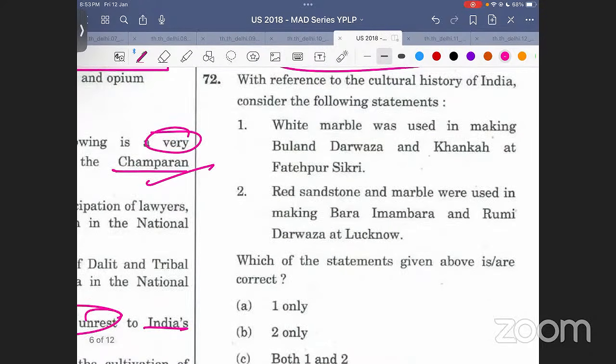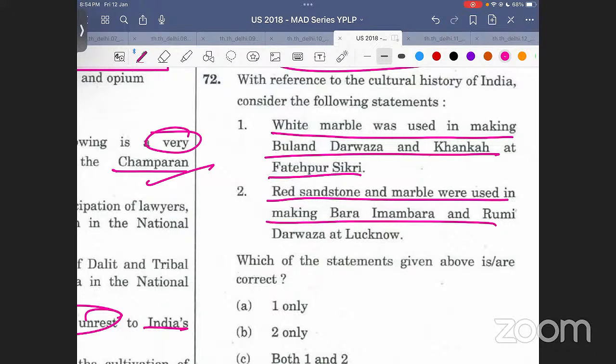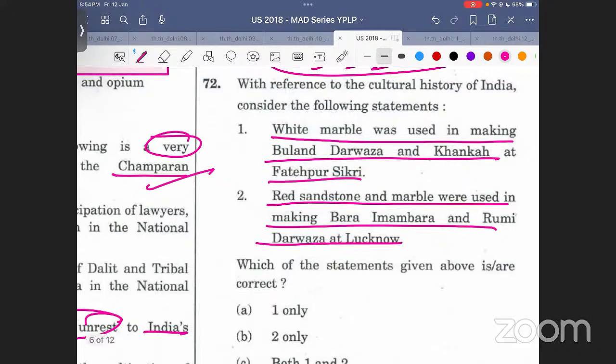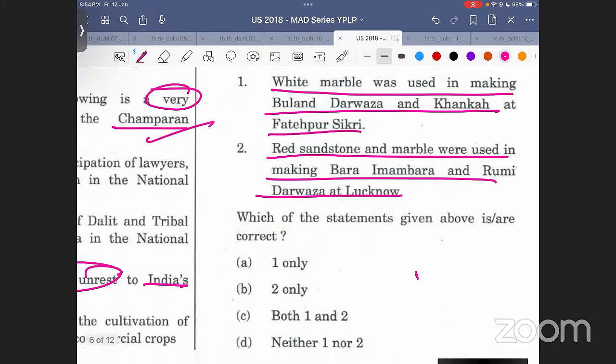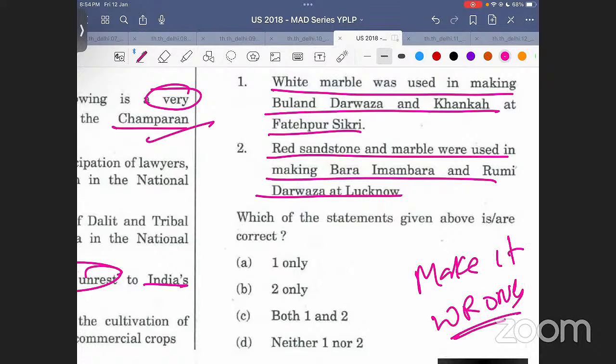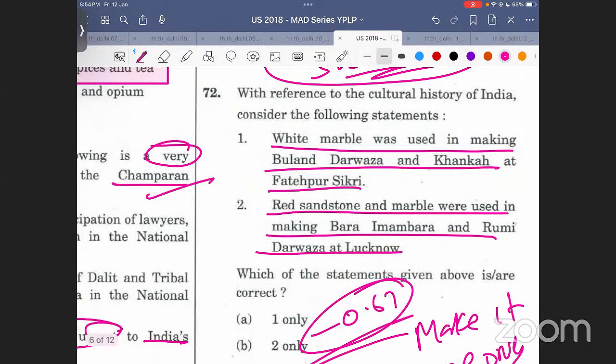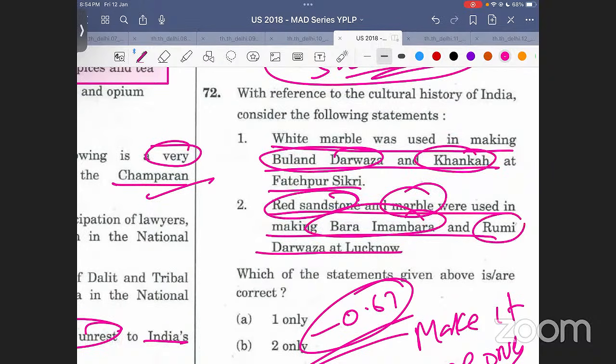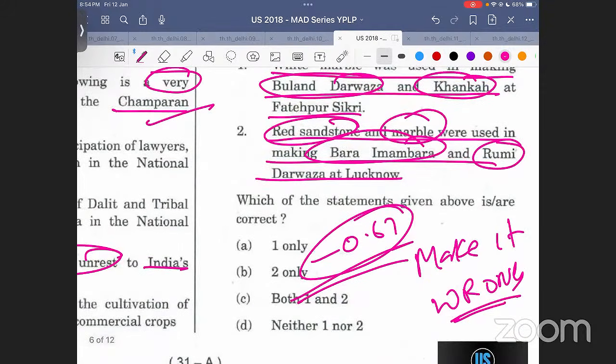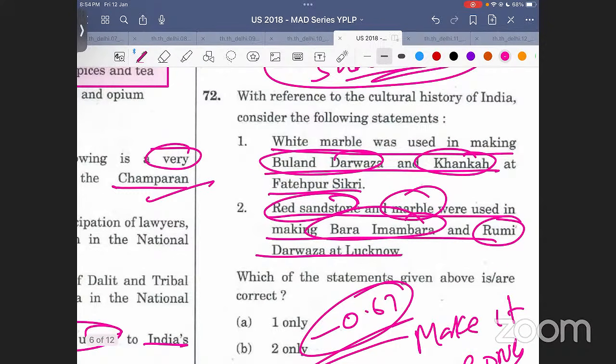Okay. With reference to cultural history of India, consider the following statements. White marble was used in the making of Buland Darwaza and Khanka at Fatehpur Sikri. Red sandstone and marble were used in the making of the Bada Imam Pada and Rumi Darwaza at Lucknow. Okay, this is a question where you have to make it wrong. We need minus 0.67 in such questions because this is a stupid question. It is saying that white marble was used in the making of Buland Darwaza and Khanka, and red stone and marble were used in the making of Bada Imam Pada and Rumi Darwaza. Okay, as per UPSC, neither of them is correct. भाई ये नहीं है. I don't think that you can ever mark this question correct.